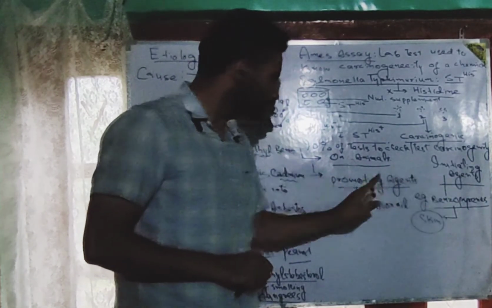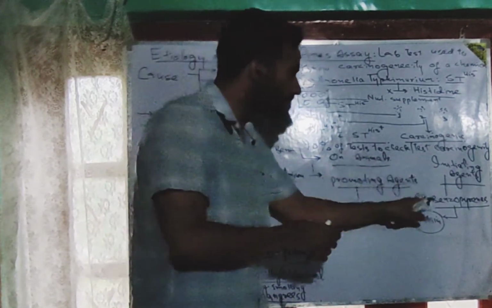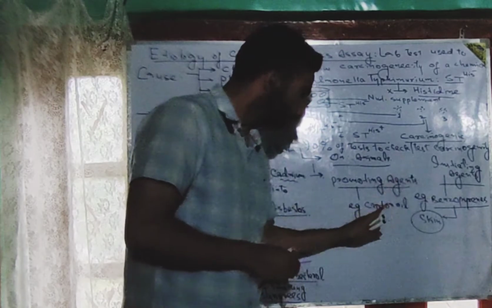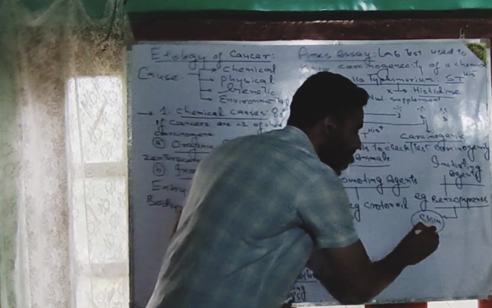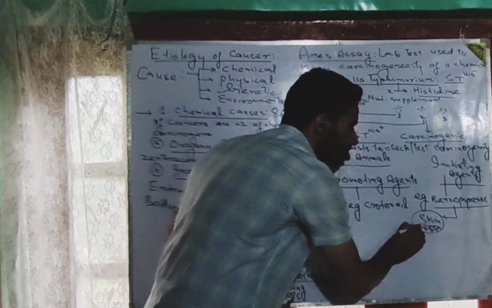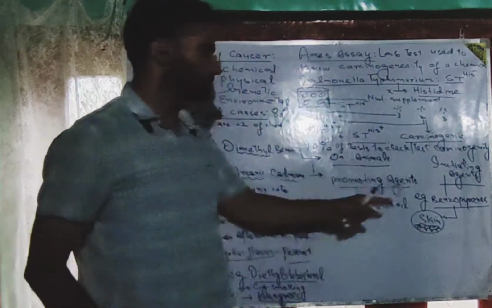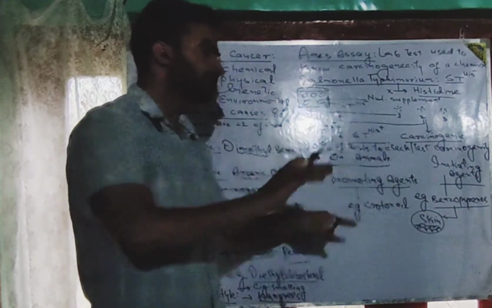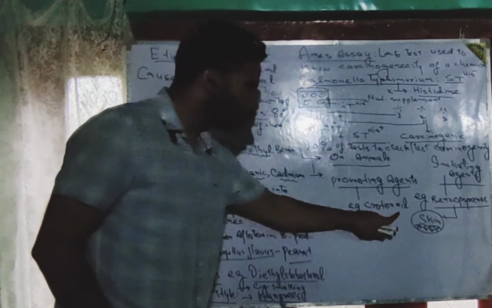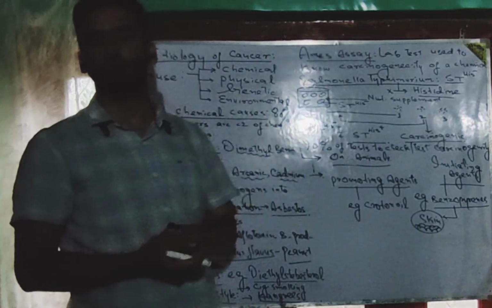And if the same person makes use of another chemical like croton oil after he has used this chemical, then this croton oil will promote the transformation of the skin cells. The process has already been initialized by what? By this initiating agent, benzopyrene. Now, the same person has used croton oil over his skin. Then this croton oil will do what? It will promote this transformation process.